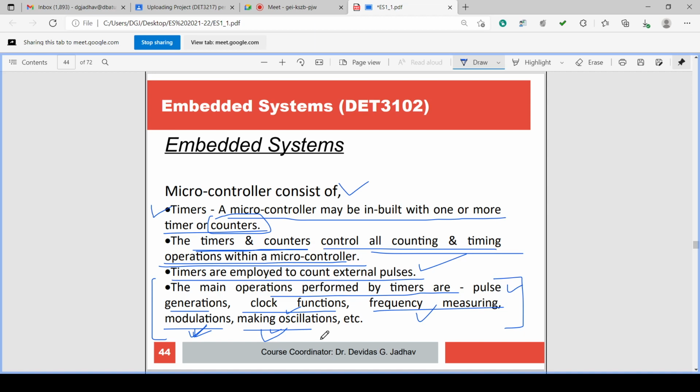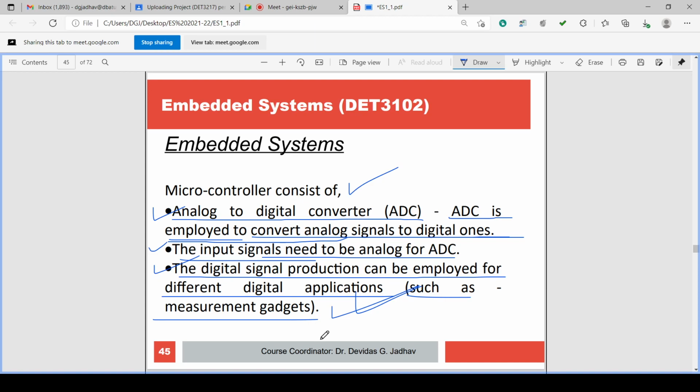The timers and counters control all counting and timing operations within the microcontroller, and these timers are employed to count external pulses. The main operations performed by the timer are pulse generation, clock functions, frequency measuring, modulations, and making oscillations. These are the main tasks of the timer and counter.